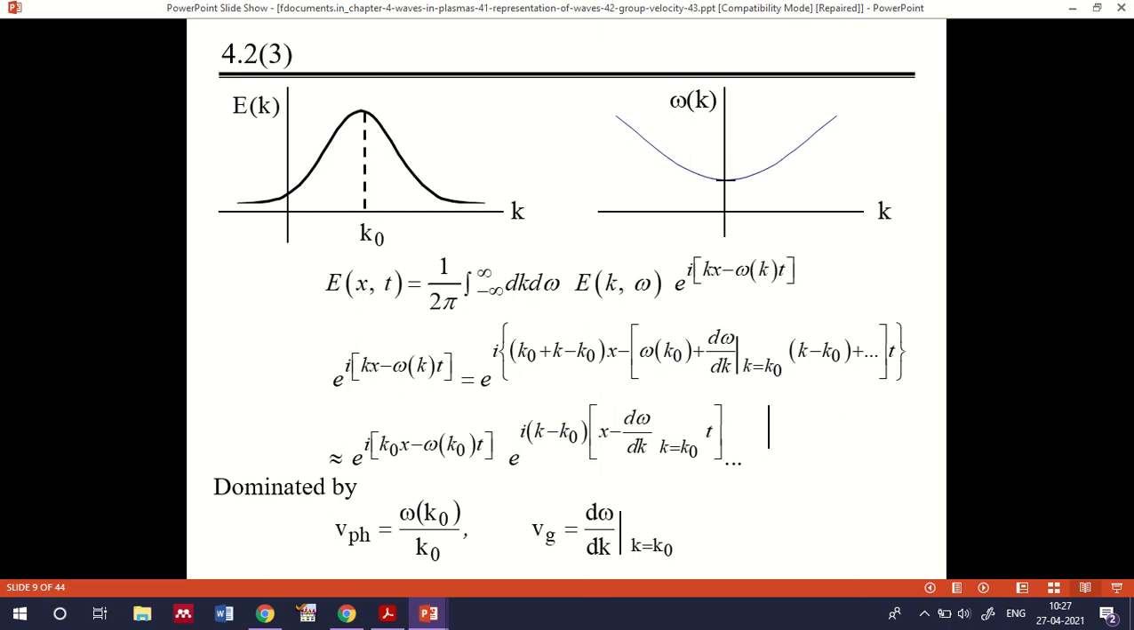Then now we have a relation, that is E of k with respect to k. If you plot it, the wave will be like this. Similarly, if you represent the angular frequency with respect to k, the corresponding plot will look like this, where you can see the angular frequency is very small at k equal to 0, and it is again increasing as the k value increases. This part of the representation is very important.